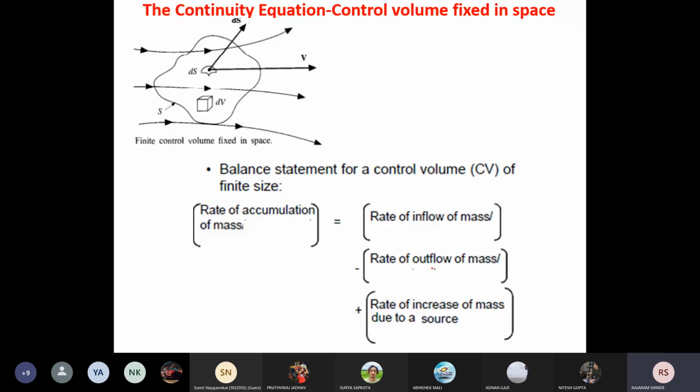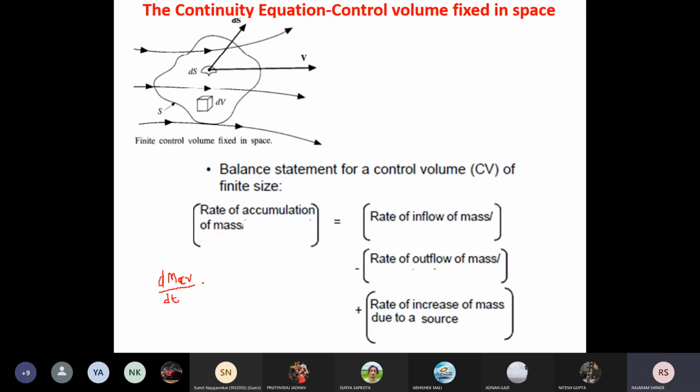Now, if we write this equation in mathematical form, how can we write it? Here, the rate of accumulation of the mass is a rate, so it is a derivative. Here it is dm, and it is accumulation. You can use any notation, or I will use cv: the rate of increase of the mass inside the fluid element with respect to time.